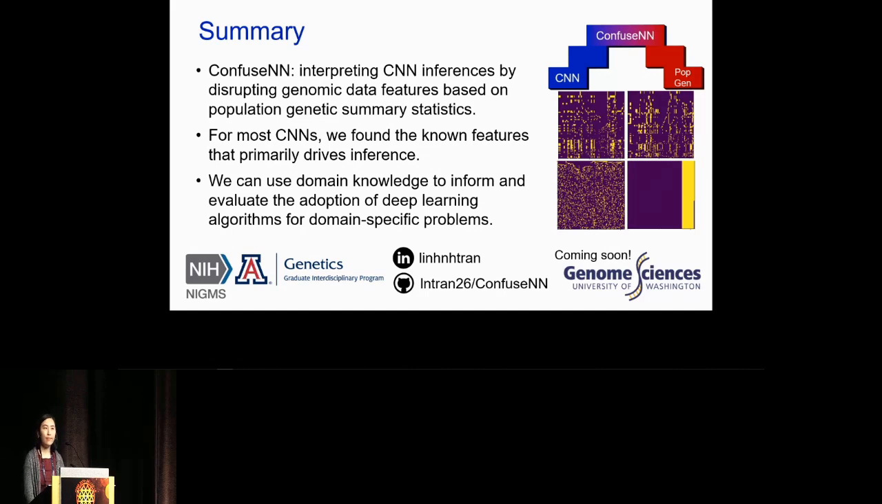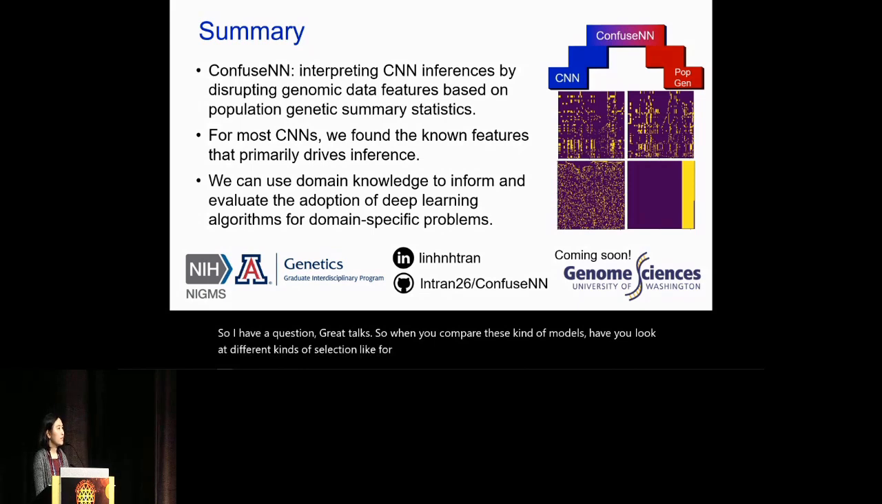So I have a question. Great talk. When you compare these kinds of models, have you looked at different kinds of selection? For example, polygenic selection versus positive selection, to see whether the different signals you identify here will be different among these different selection signals?